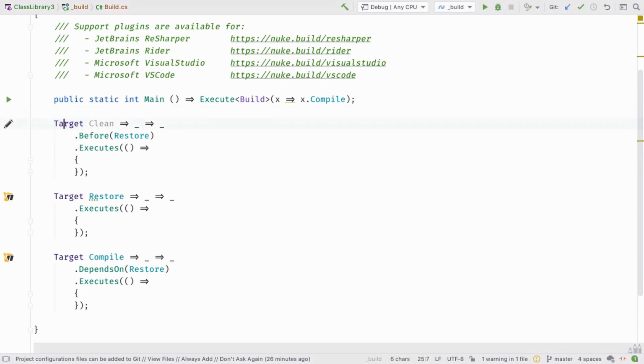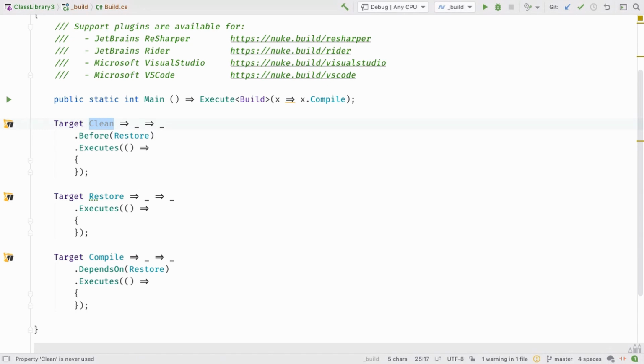And usually, if I would do this live, what I like to ask people is to take a guess in what those clean, restore, and compile targets actually are in terms of C# language constructs. And I will give you a second to think about it, and we'll also explain it just now.